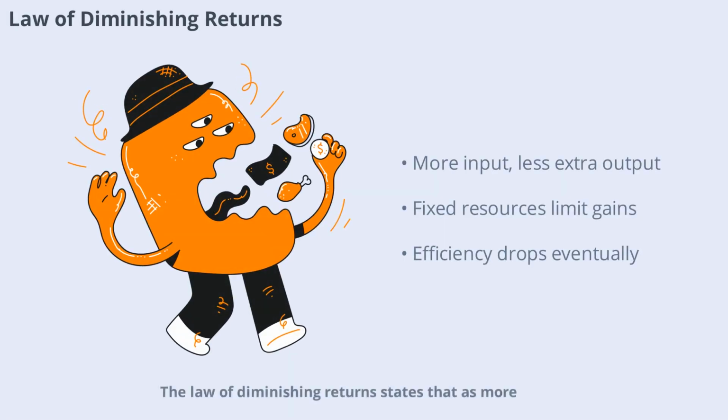The law of diminishing returns states that as more units of a variable input are added to fixed inputs, the additional output from each new unit eventually decreases. In our bakery example, hiring more bakers in the same kitchen eventually leads to less additional bread per baker, because space and equipment become limiting factors.